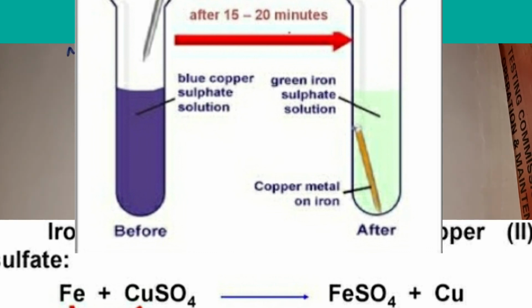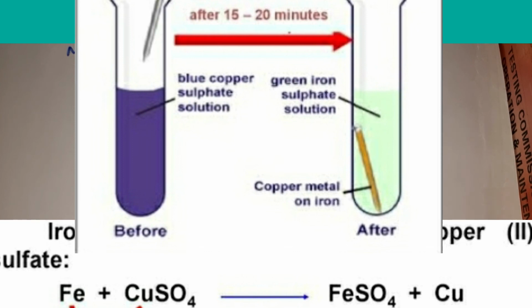You can do this by seeing an experiment. When you take copper sulfate solution in a test tube and add iron nail, what happens? When you add copper sulfate solution, it will be blue in color. When you add iron nail, after 15 to 20 minutes, you can see the blue color solution turns green in color because of iron sulfate, and you can see copper displaced out.